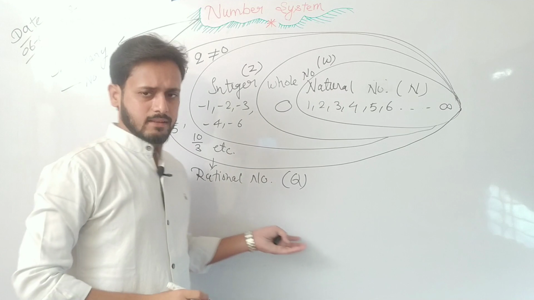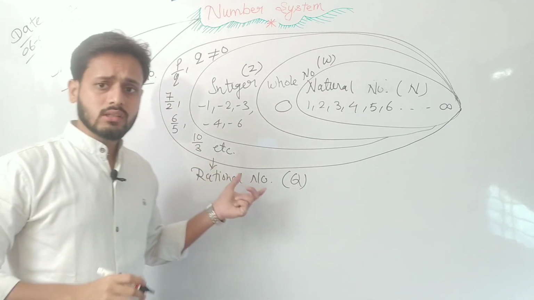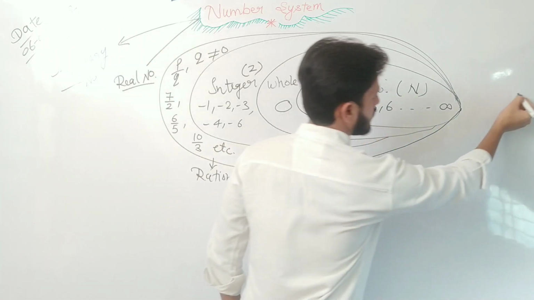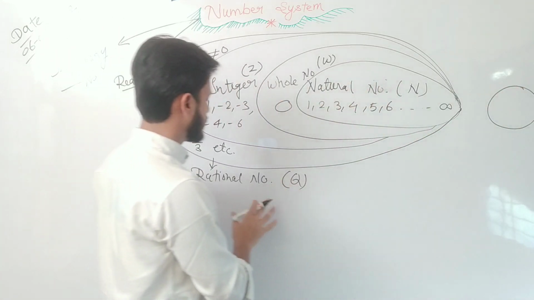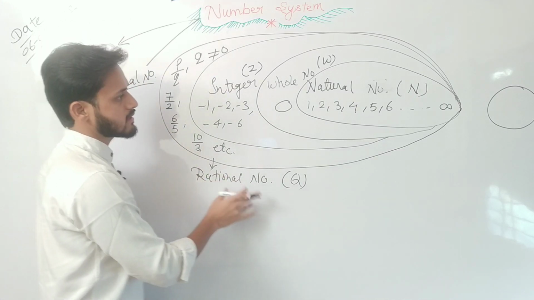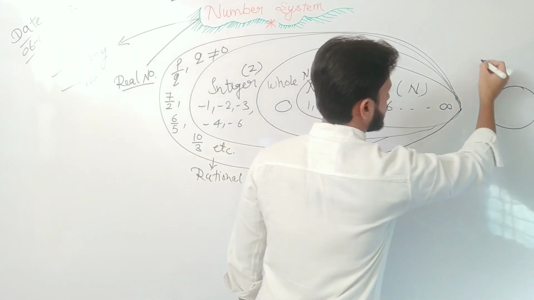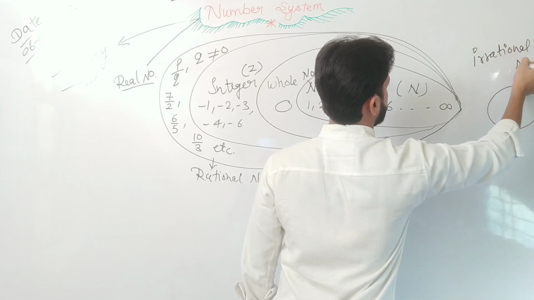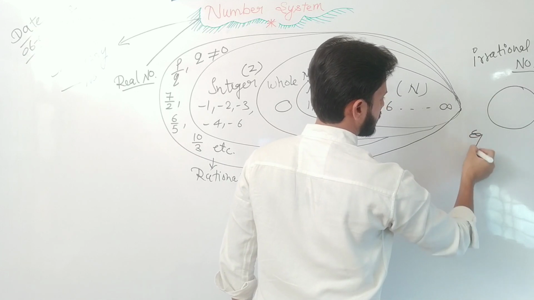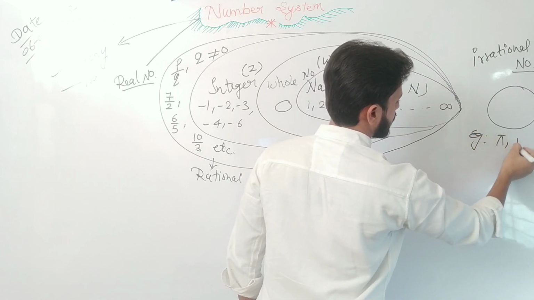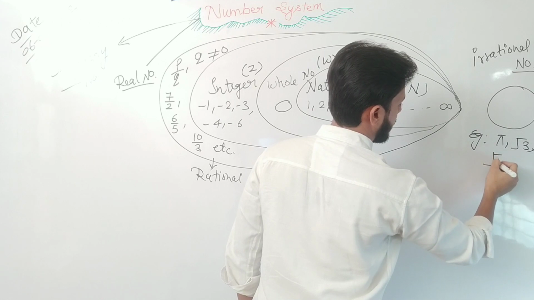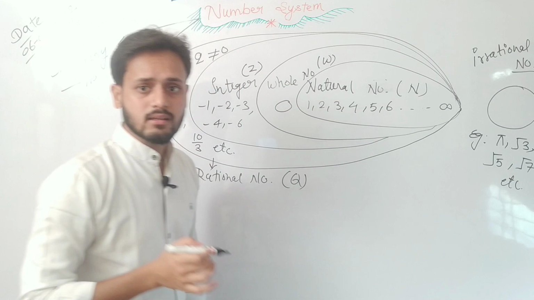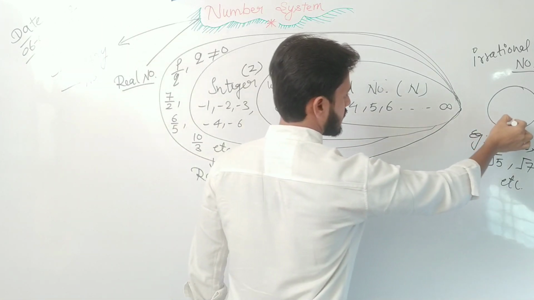Now I will explain the real number. Those numbers which are totally different from the rational numbers are called irrational numbers. For example, pi, root 3, root pi, root 7, etc. are called irrational numbers.